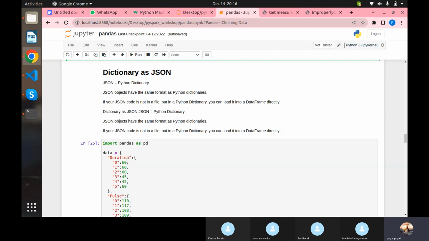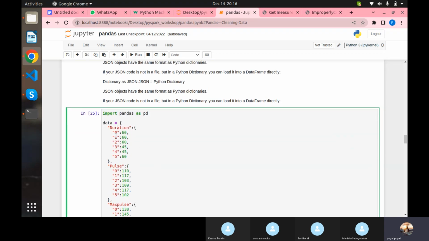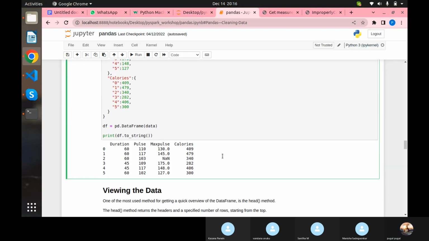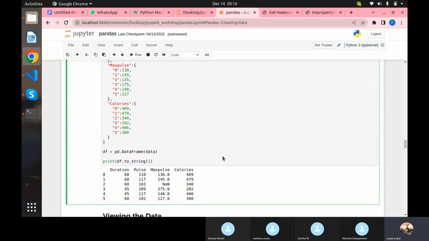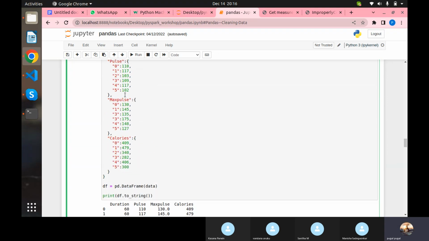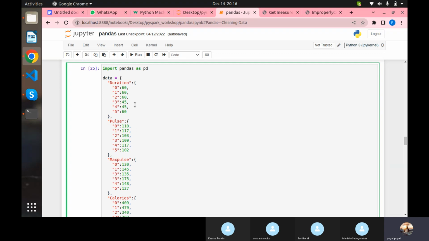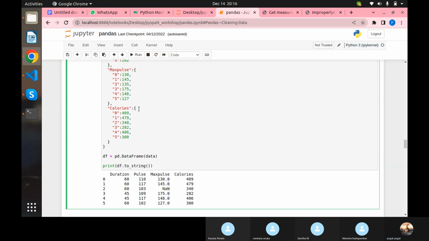The same case here as well. If you have multiple keys, a key inside of another key, the first key will stand as a column name and the rest of the keys will stand as row names.